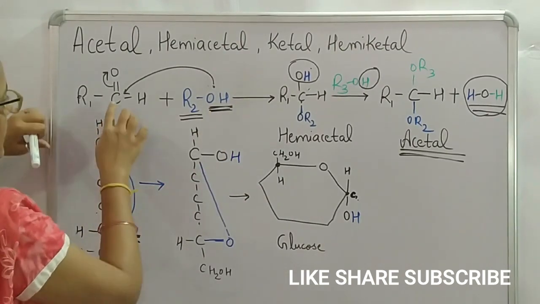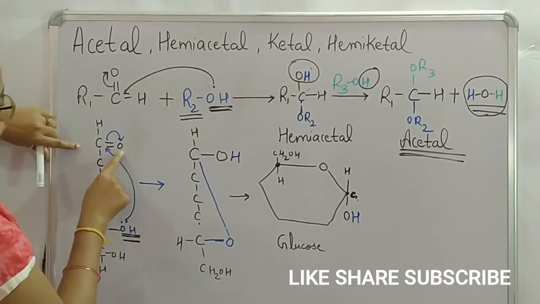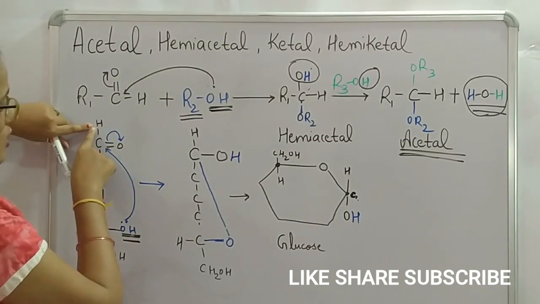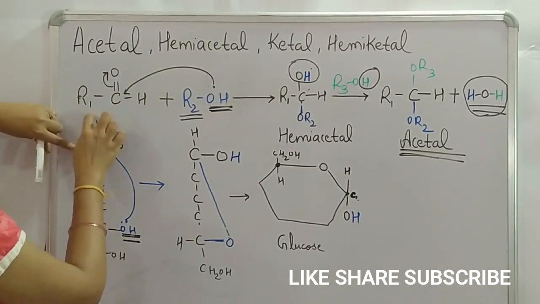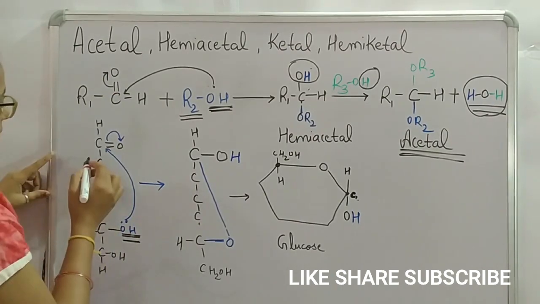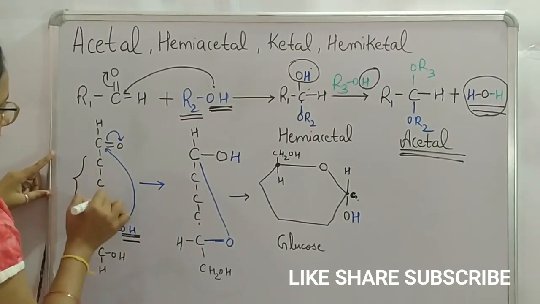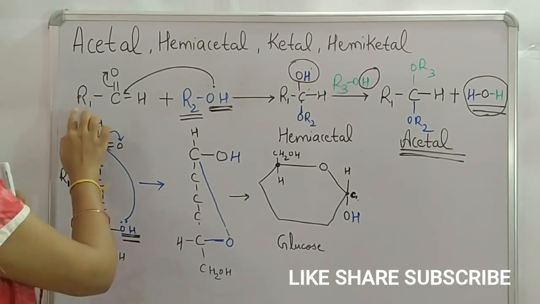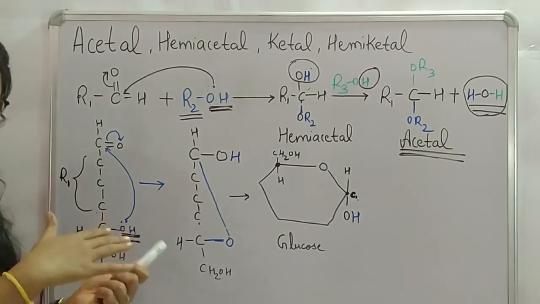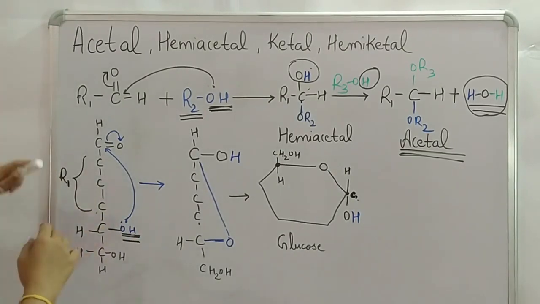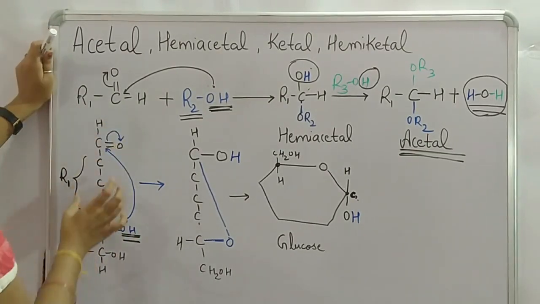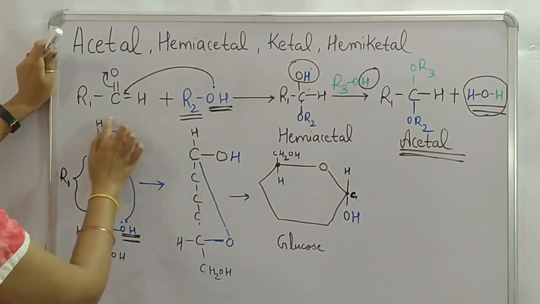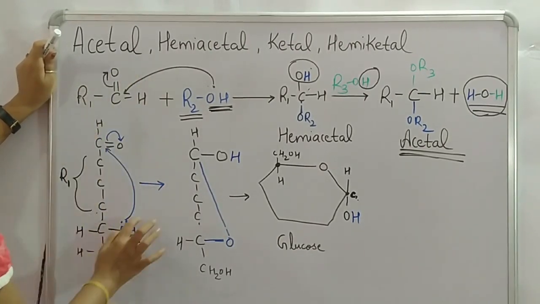See, this is C double bond O, so our C double bond O is over here. Then C is attached with H, so our H is also here. Now we have to search R1. In the Fischer projection, these three carbon atoms can be called R1. As I have already told, this R1 can be an organic fragment or a hydrogen atom also. So over here, this R1 is our organic fragment, that is, this part of glucose is R1. So we have found this compound in glucose.